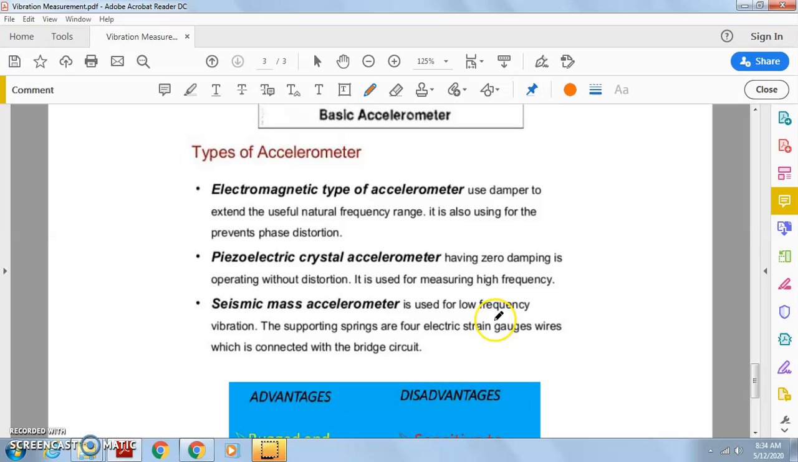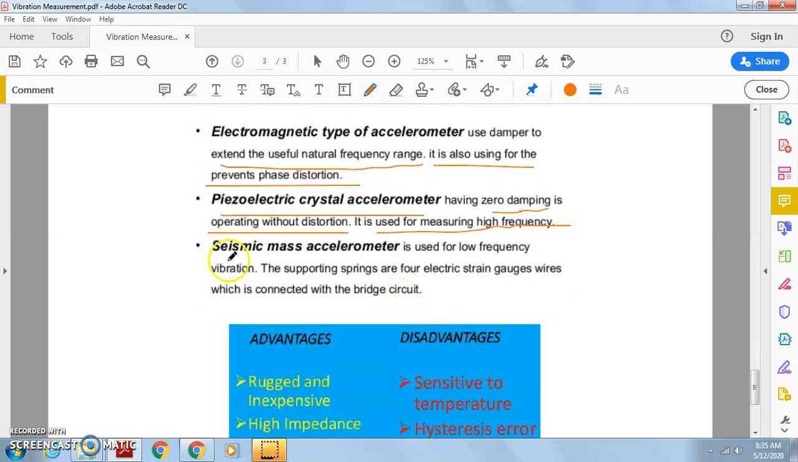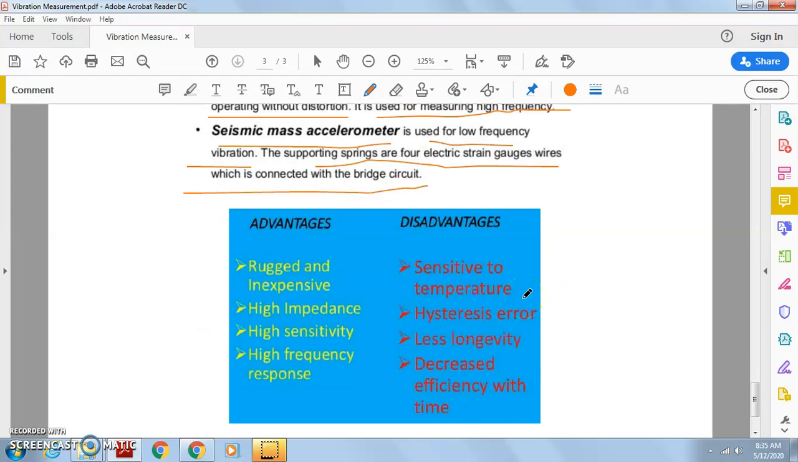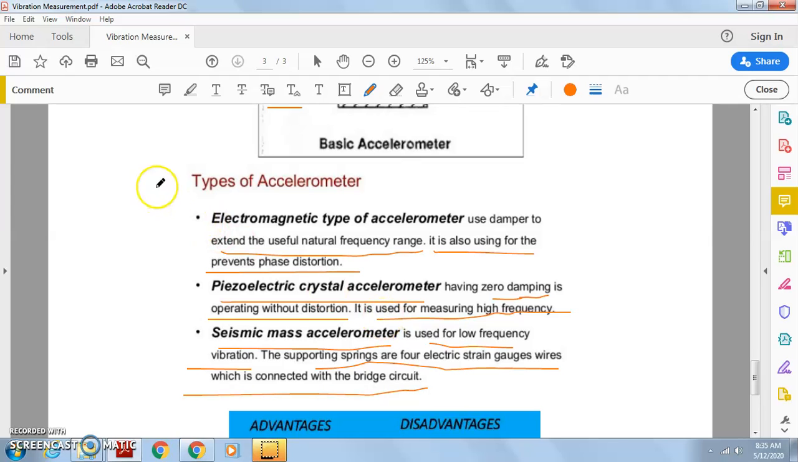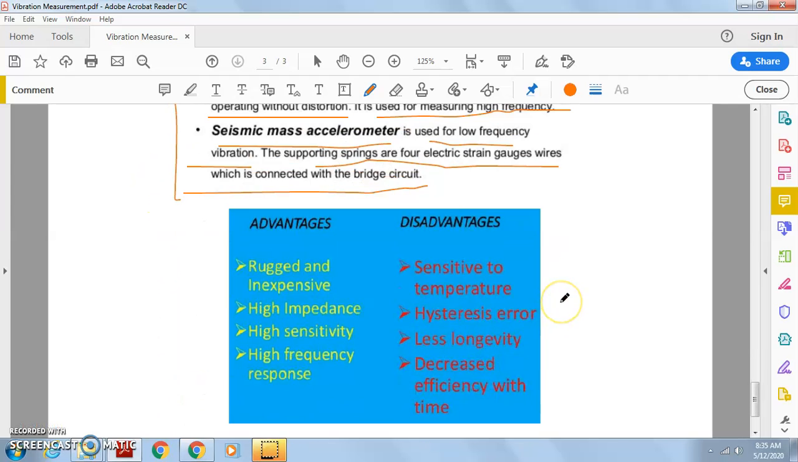What are the types of accelerometer? The electromagnetic type of accelerometer uses a damper to extend the useful natural frequency range. It is also used for the prevention of phase distortion. The piezoelectric crystal accelerometer, having zero damping, operates without distortion. It is used for measuring high frequency. The seismic mass accelerometer is used for low frequency vibration. The supporting springs carry electric strain gauges which are connected with a bridge circuit. Go through that. So these are the different types of accelerometer.